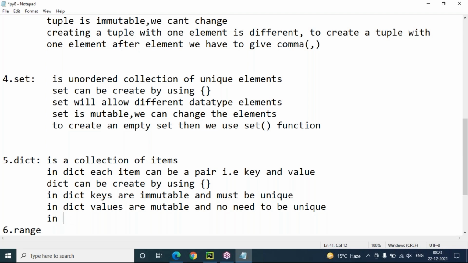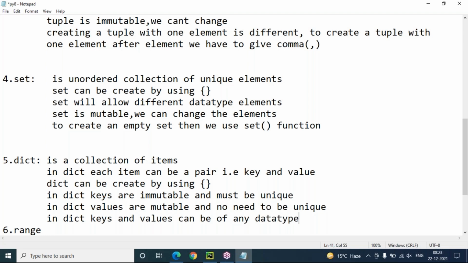In dictionary, keys and values can be of any data type, like basic data types: integer, float, character, string. Key can be integer, character, or float; value can be integer, character, or string. But we cannot include a mutable object as a key.